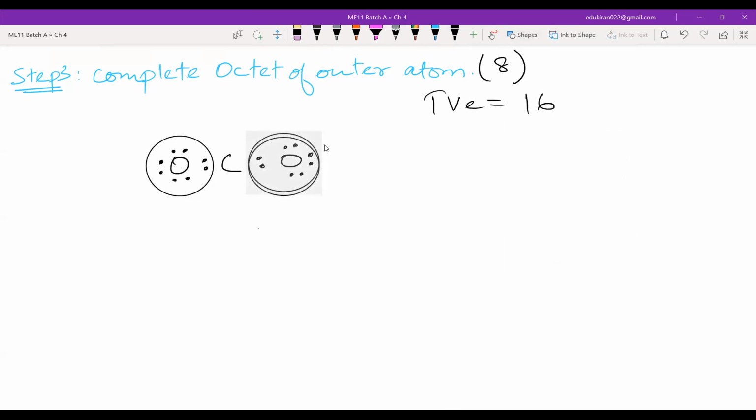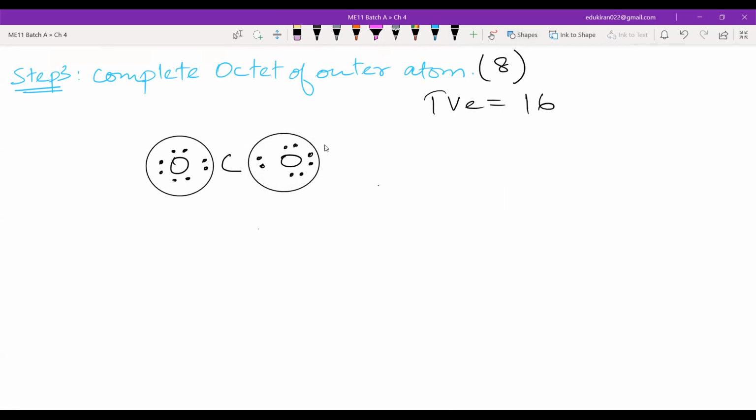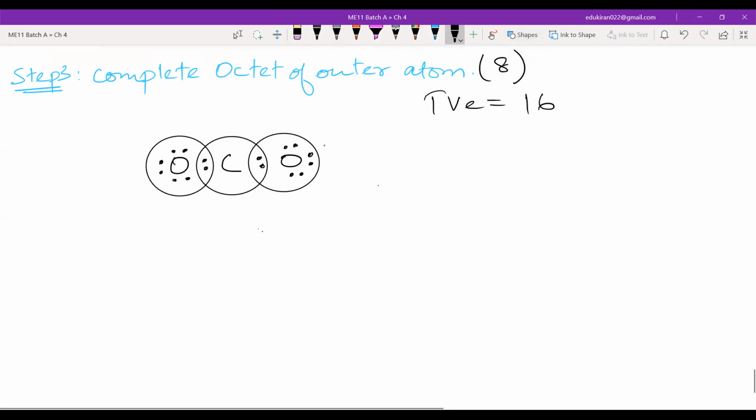These are the electrons which this oxygen has, and these are the electrons which the other oxygen has, and these are the electrons which the carbon has. Please see it very carefully. It is like a Venn diagram. You have read sets, right? Sets is in 11th, so you have learned the Venn diagrams.